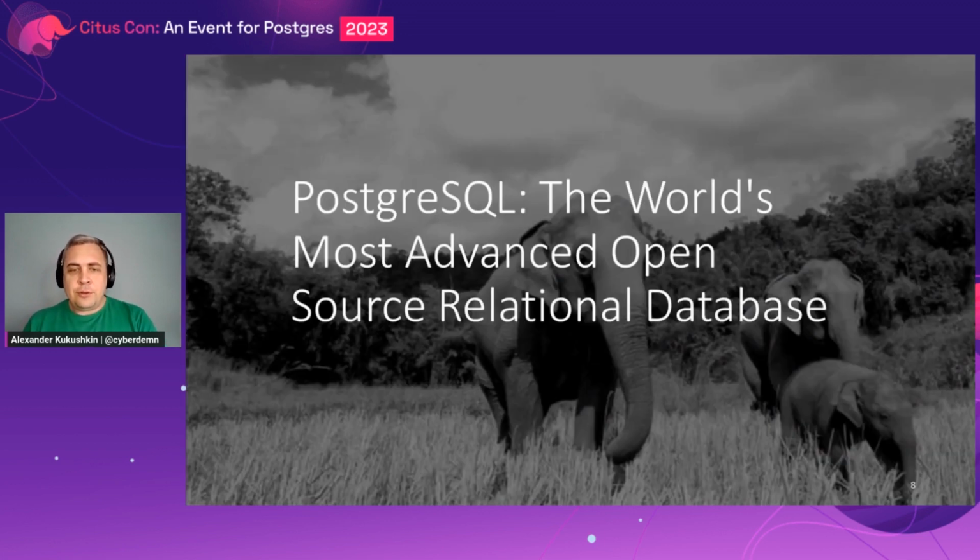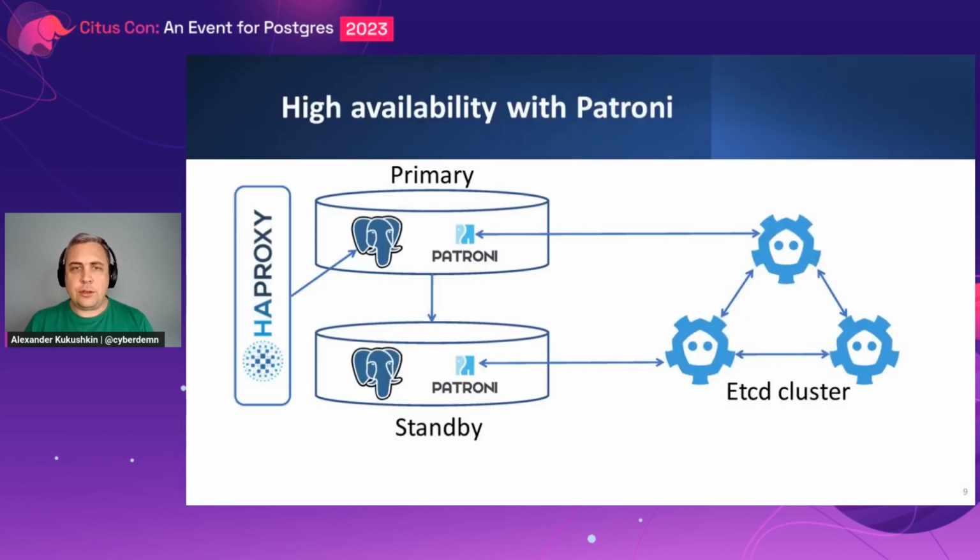All right, so with choosing a database, it's very simple. First of all, we are a Postgres conference, and using Postgres is out of the question. And this picture I took from the Postgres website, as well as a quote that Postgres is the world's most advanced open source relational database. So we will use Postgres. And to make Postgres highly available, we will use Patroni.